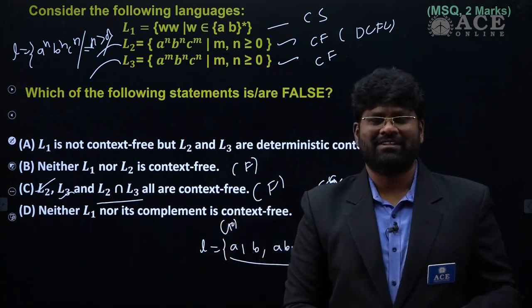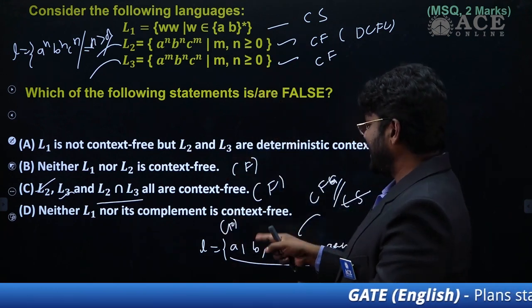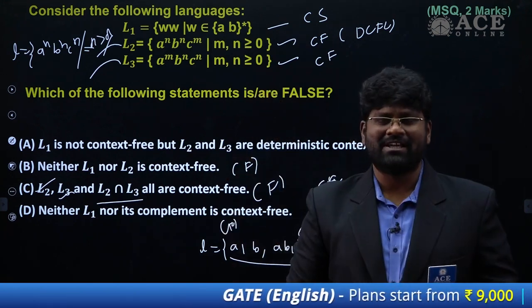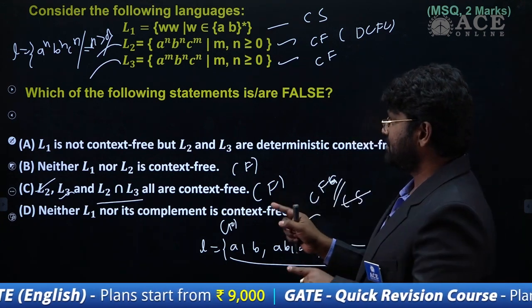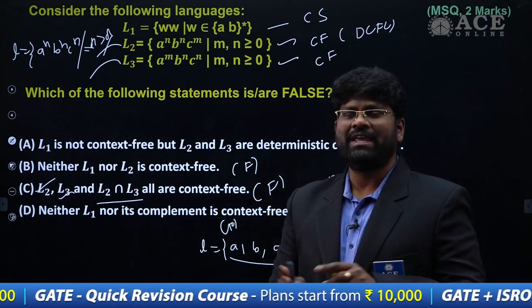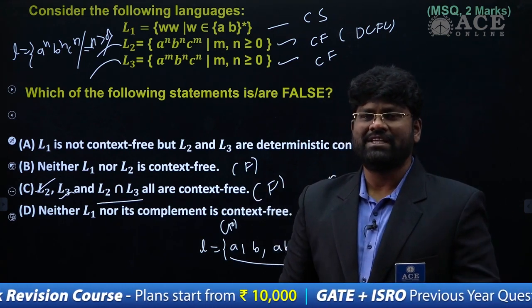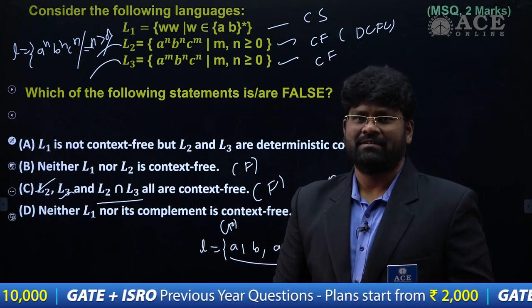It's a beautiful question. Unless the person is aware of this new language complementation, he cannot answer. So that's why I love this question, especially the L1 complementation, which everybody has a query about. So this is actually a context free language, right?